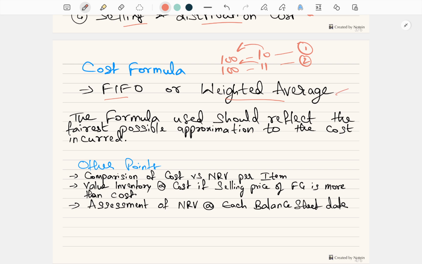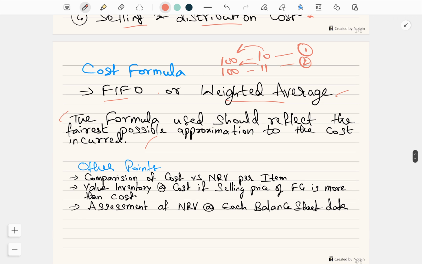There is one more method called the weighted average method. So you will consider the average price of both the items. That is called weighted average. So a company can choose either the FIFO method or the weighted average method. That is called their accounting policy. Only thing is, the formula used should reflect the fairest possible approximation of the cost. Whichever formula is appropriate for the cost, that formula you need to use. You cannot just use the FIFO method because it is easy. You need to use the method which approximates the actual cost. That formula only you are supposed to use.